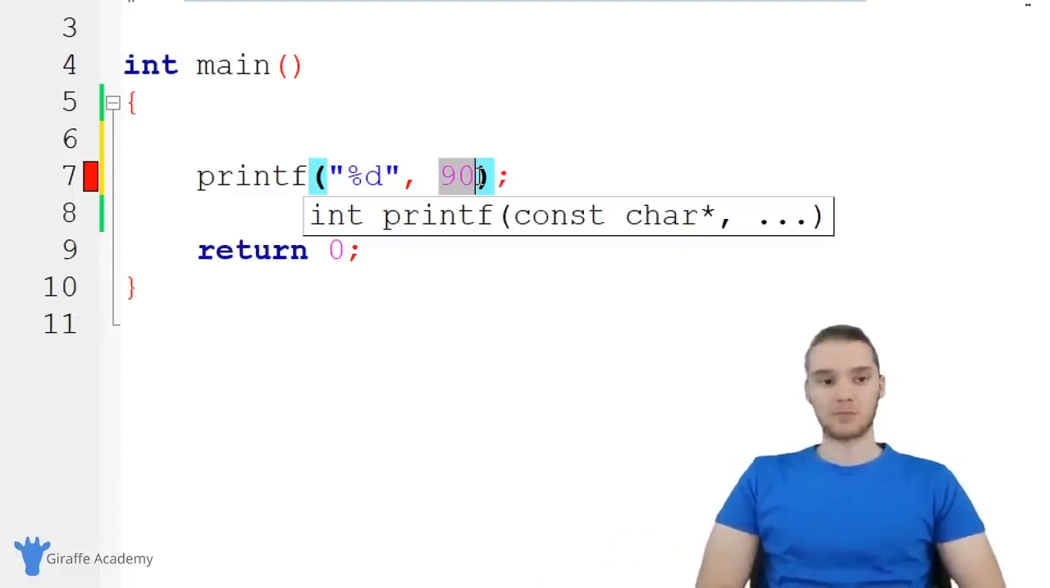But I would say for the most part, where this is gonna come in handy is obviously doing stuff like this, creating constant variables, variables that can't change.